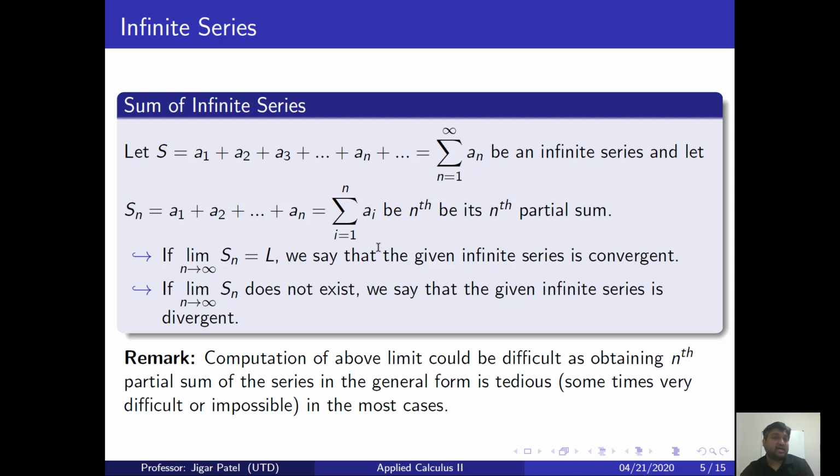The definition is easy for determining convergence and divergence of an infinite series. However, computing the Nth partial sum in general, in terms of n, could be tedious, extremely difficult, or even impossible in many cases if your series has random entries.